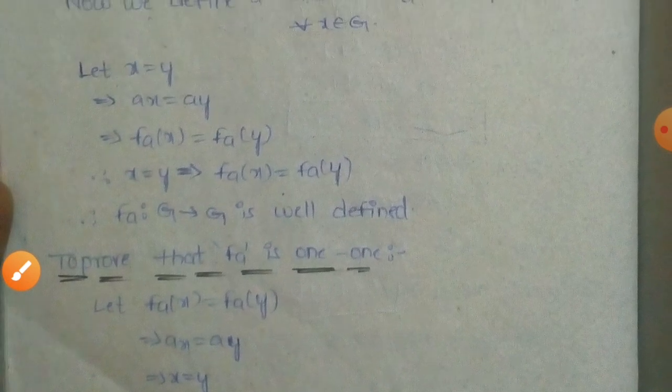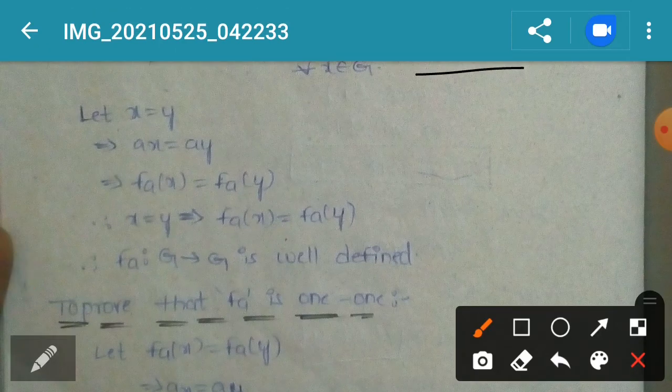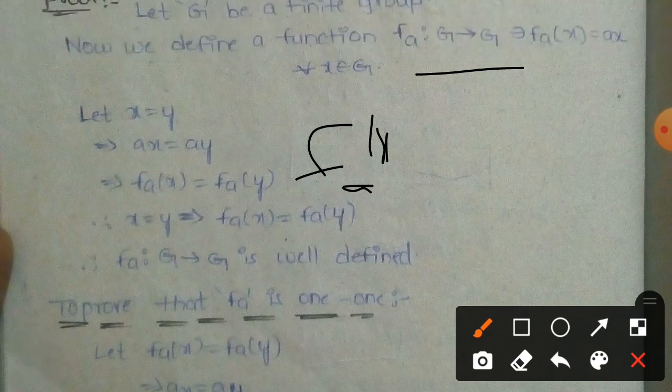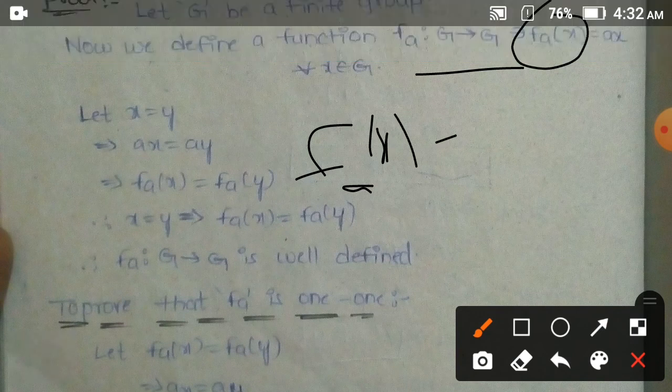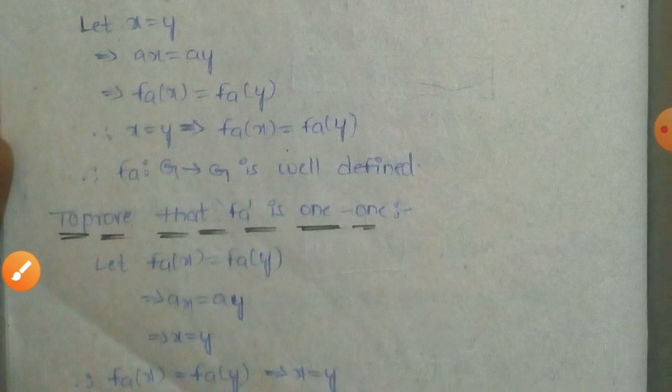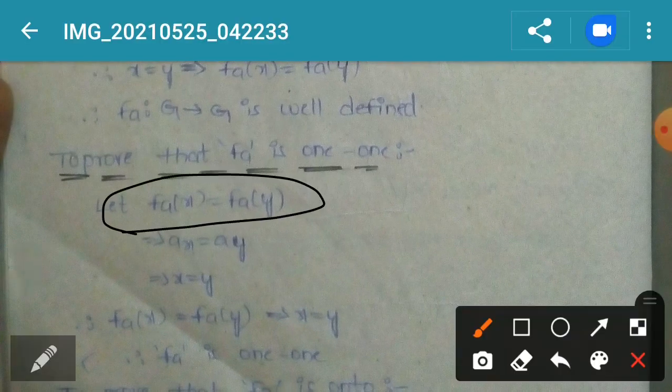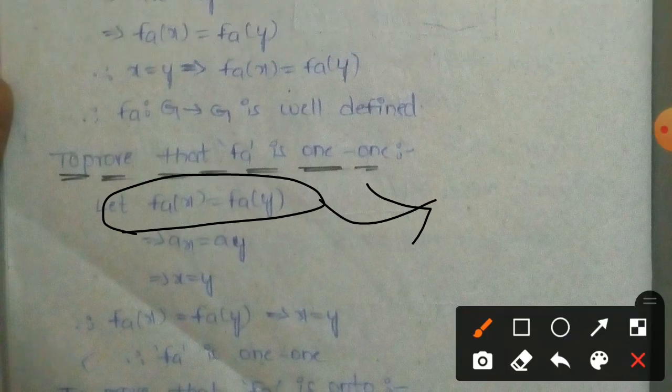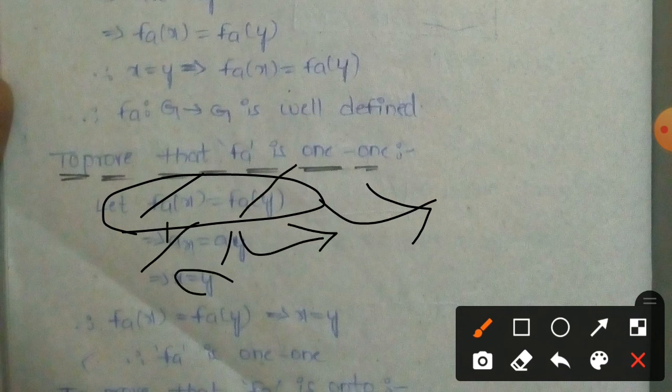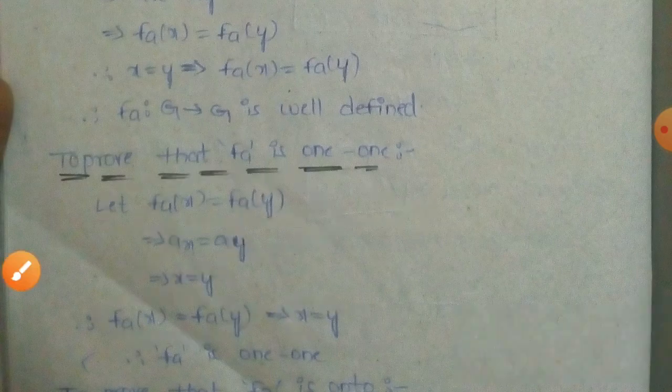Here the function is f_a of x. So to prove one-one, we take f_a of x equals f_a of y, and we have to get x equals y. f_a of x equals a into x, f_a of y equals a into y. So a cancels, x equals y. When we take f_a of x equals f_a of y, we get x equals y, then we say that f_a is one-one.